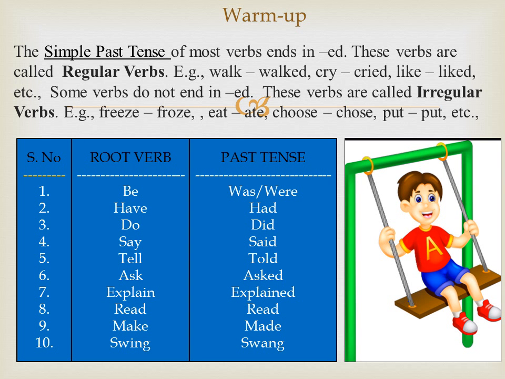Today's class is about the fifth tense, the simple past tense. There are two kinds of verbs, regular verbs and irregular verbs. Regular verbs take ed to form past tense and they are called weak verbs. Walk, walked, cry, cried, like, liked, etc. Irregular verbs do not follow any rules and they are called strong verbs. For example, freeze, froze, eat, ate, choose, chose, put, etc.